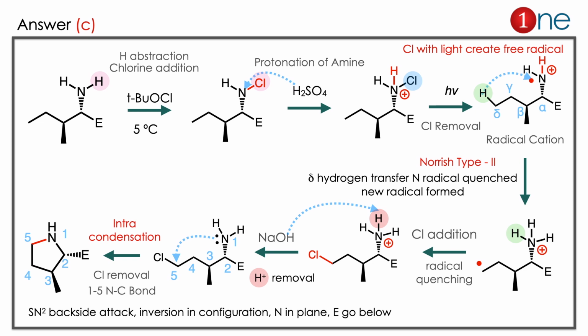The same reaction can be explained in many ways. Here I have given a plausible way. If you have a better way, you can do it in your own way. Here you have to learn 2 things. One is that light in the presence of chlorine always creates a free radical. Second, if you have chlorine as a good leaving group and any electron donating group, intracondensation is always possible. So condensation means creation of new bonds. Hence a new bond is formed here.